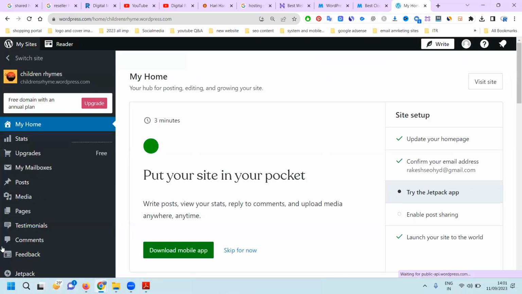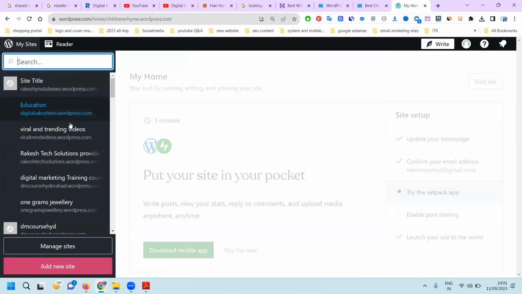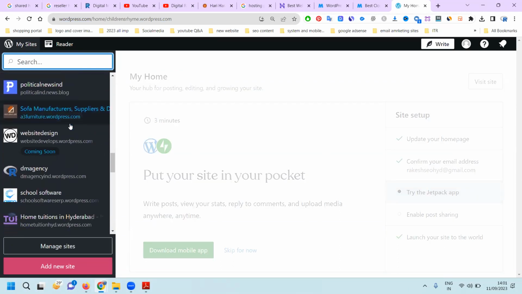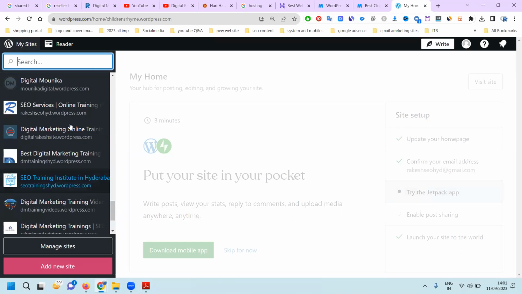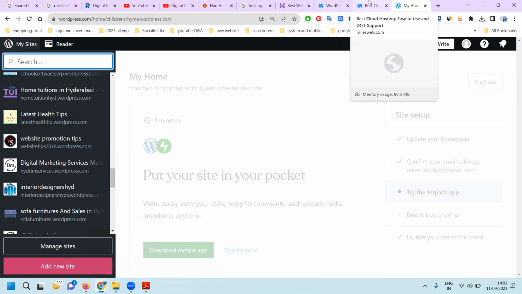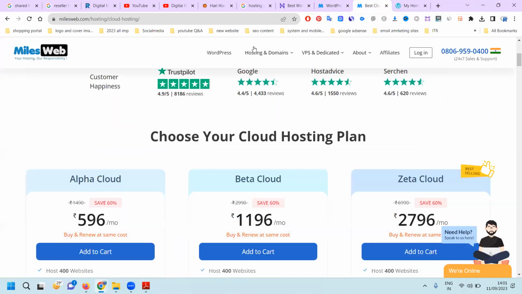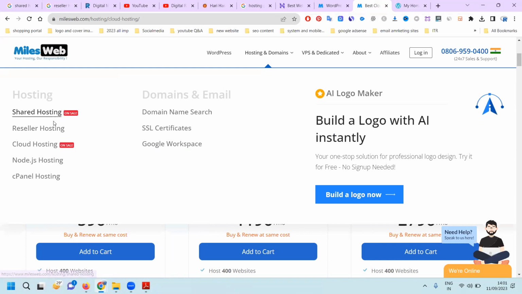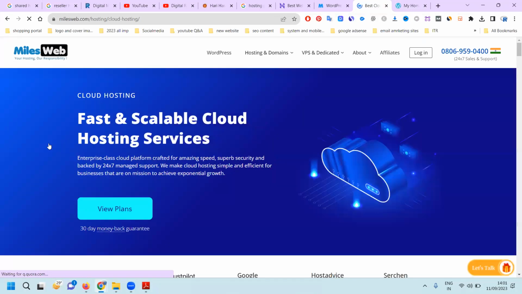You can see this, for example, in my WordPress, here I can create how many sites. These are all my sites, for practice purposes, business promotion purposes, or offline marketing purposes. I use a free WordPress website. So this is the way we can purchase. The option is called WordPress, and shared, reseller, cloud hosting, everything will be here.